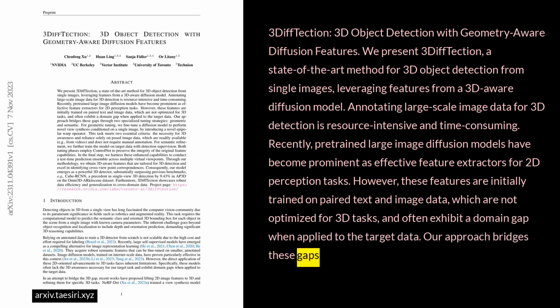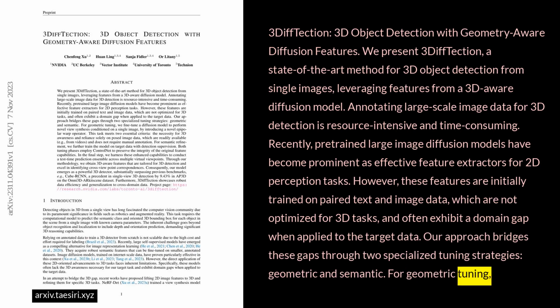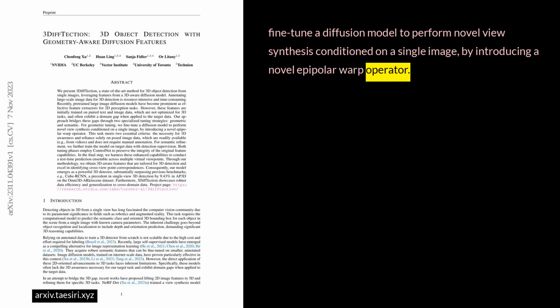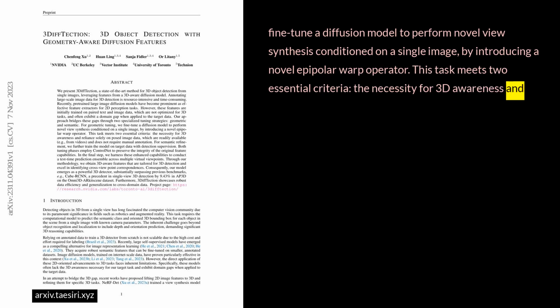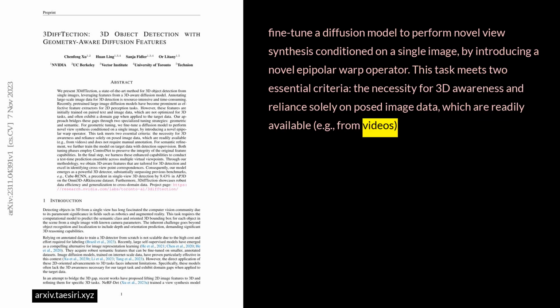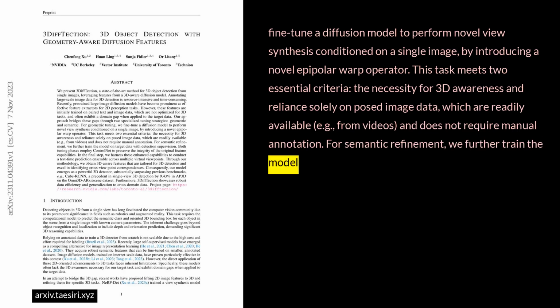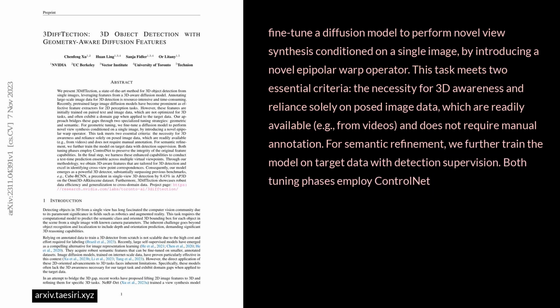Our approach bridges these gaps through two specialized tuning strategies, geometric and semantic. For geometric tuning, we fine-tune a diffusion model to perform novel view synthesis conditioned on a single image by introducing a novel epipolar warp operator. This task meets two essential criteria: the necessity for 3D awareness and reliance solely on posed image data, which are readily available, for example, from videos, and does not require manual annotation. For semantic refinement, we further train the model on target data with detection supervision. Both tuning phases employ ControlNet to preserve the integrity of the original feature capabilities.